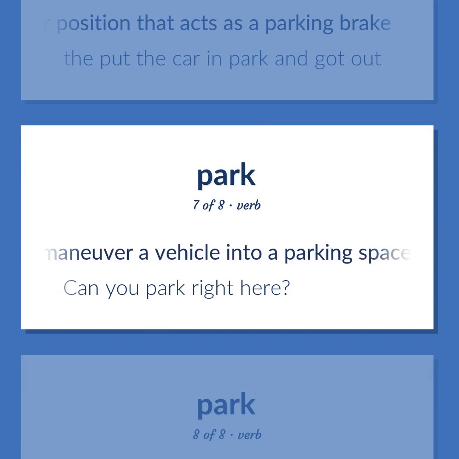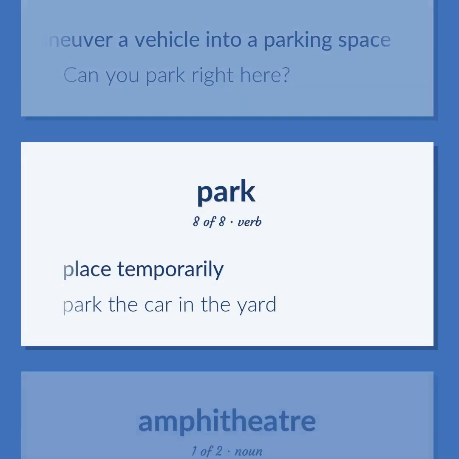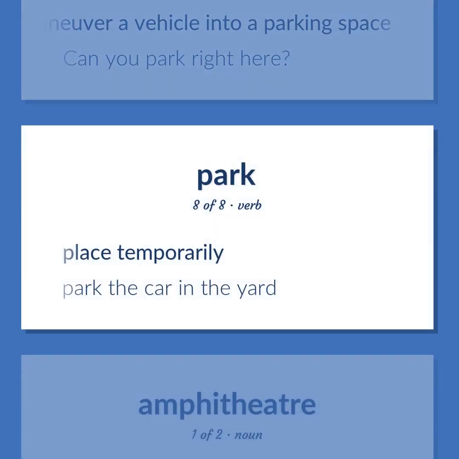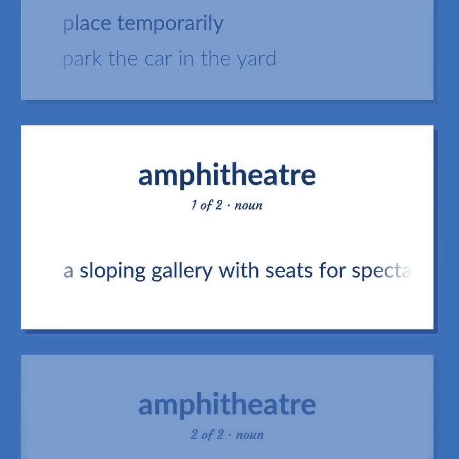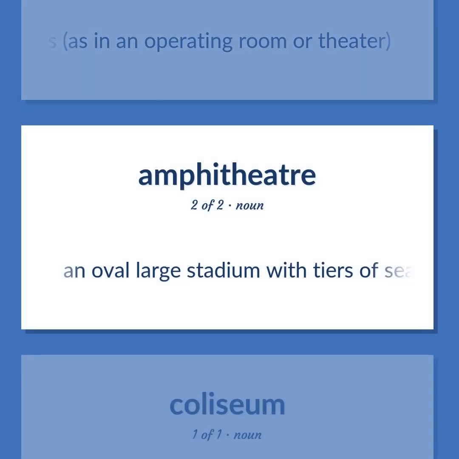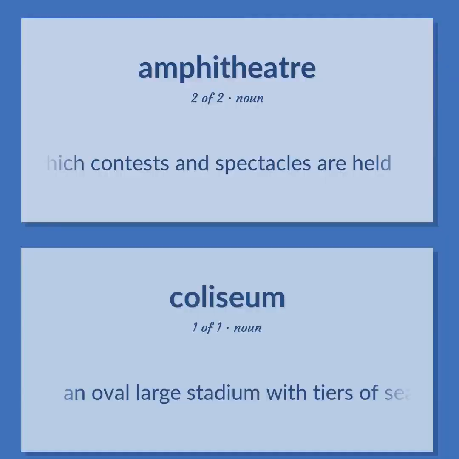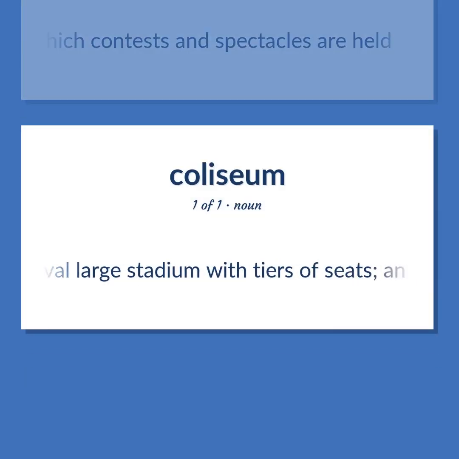Maneuver a vehicle into a parking space. Can you park right here? Place temporarily. Park the car in the yard. A sloping gallery with seats for spectators, as in an operating room or theater. An oval large stadium with tiers of seats, an arena in which contests and spectacles are held.